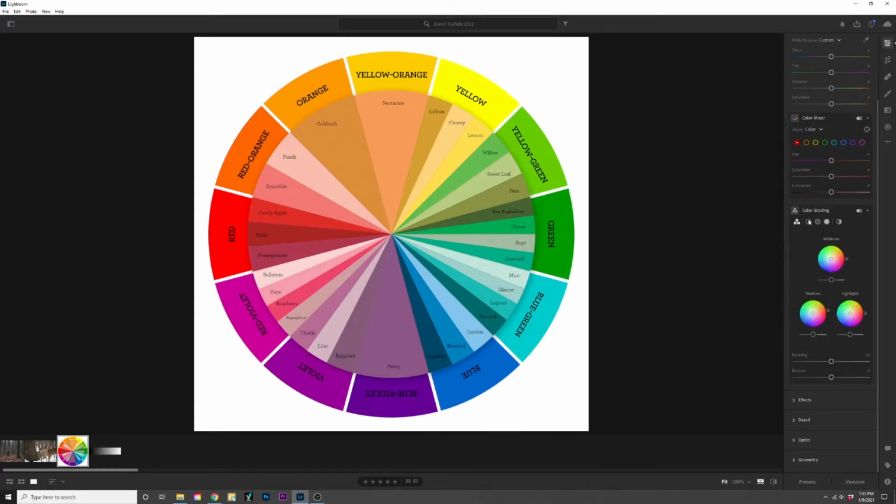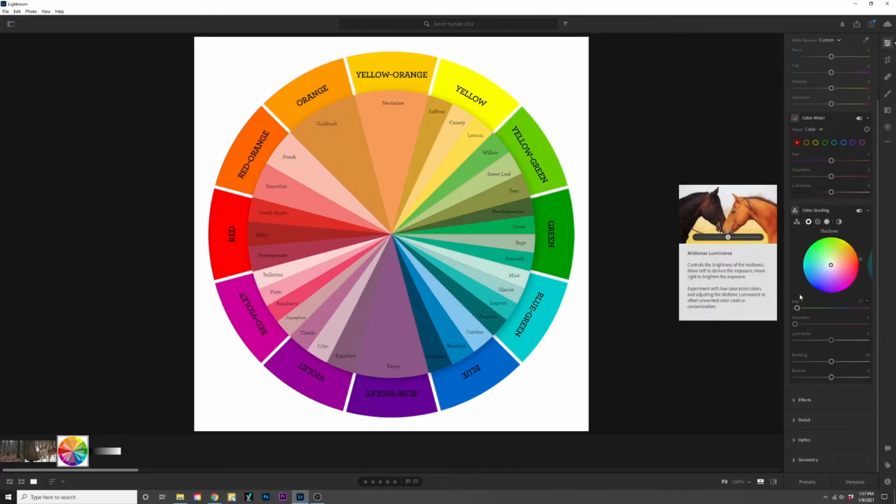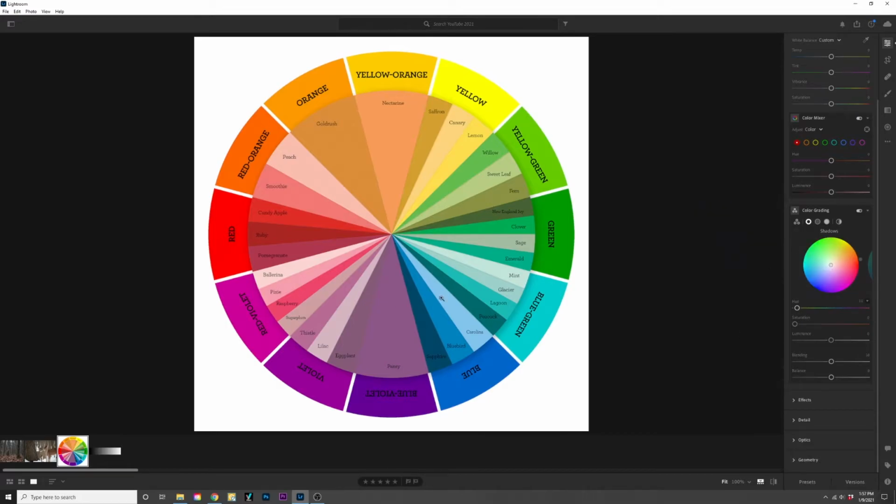So the color grading, you can change the shadows, midtones, and highlights. And within these three color wheels, you could change the individual hue, saturation, and luminance of these different tones. So in order to do this, I'm going to open up a new image here. This is just a black to white gradient. Up here on the right side, the very last pixel is pure white. The very last pixel on the left side here is pure black. So let's go ahead and adjust the shadows, and I'll show you what I mean by how they work.